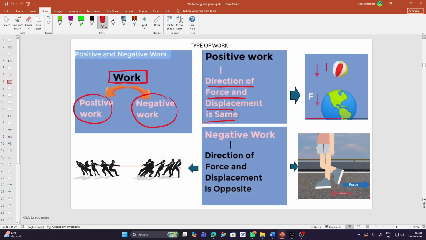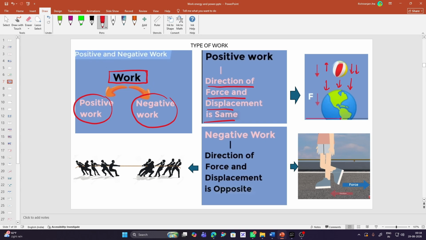If you throw a ball up in the air, the ball will fall down because of the force of gravity. You can see that the motion of the ball is downward, and the direction of the force acting due to gravity is also downward. So this is an example of positive work. Now here comes the twist.